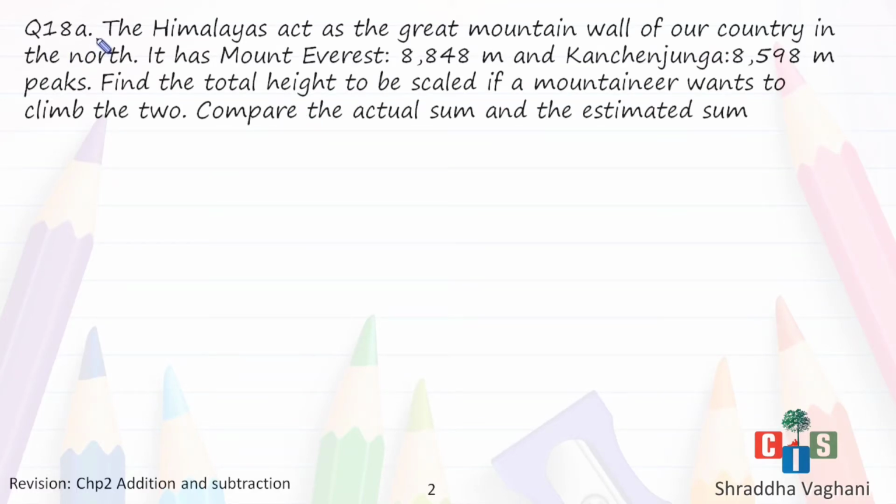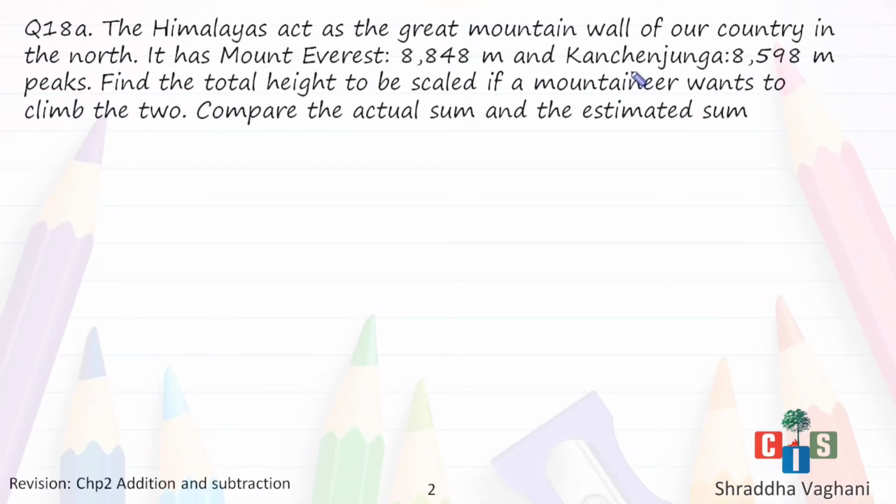This is the word problem from addition by estimation. Clear? The Himalayas act as the great mountain wall of our country in the north. It has Mount Everest, which is 8,848 meters high, and Kanchenjunga, which is an 8,598 meter peak.